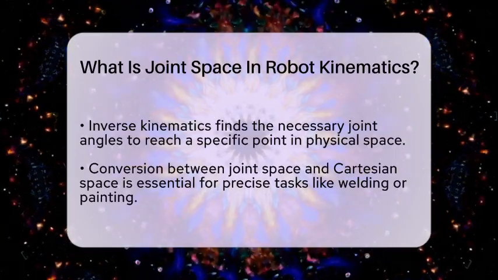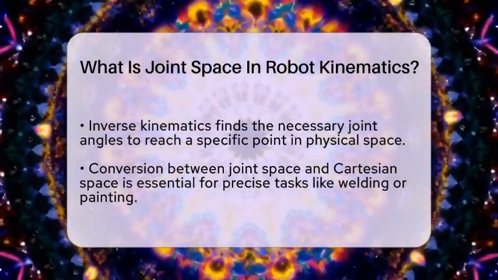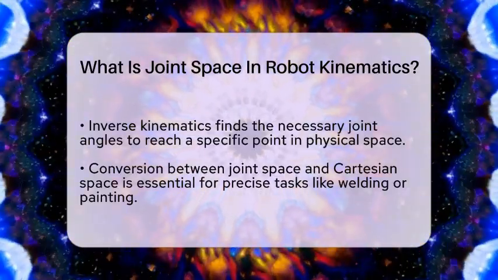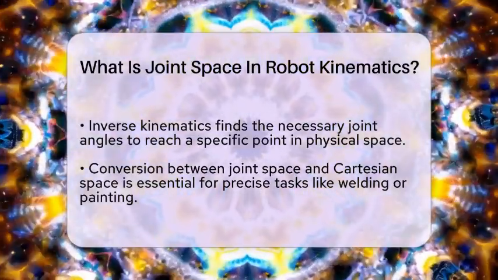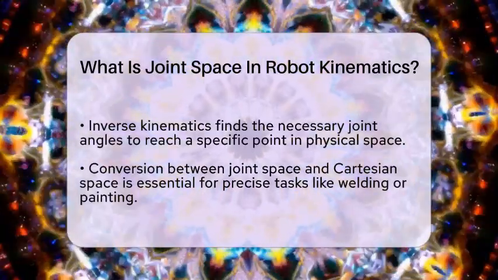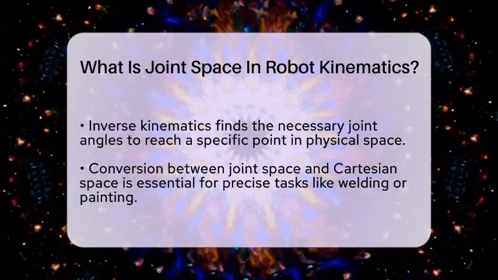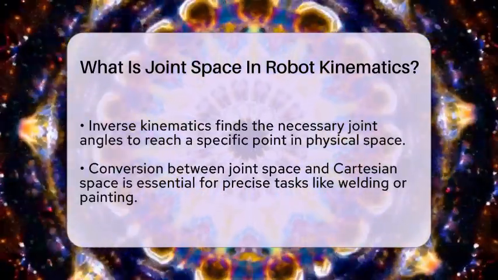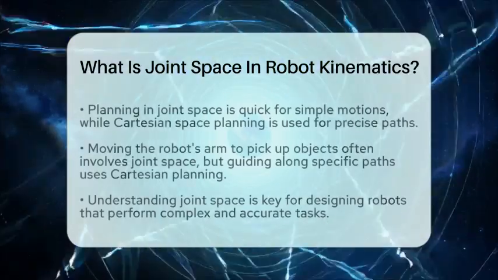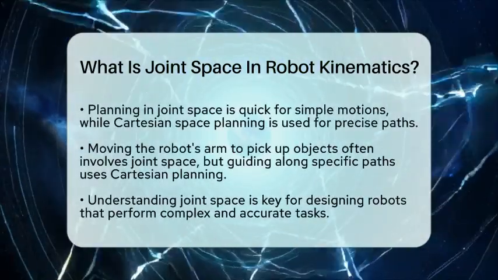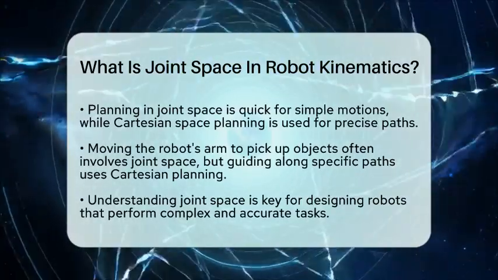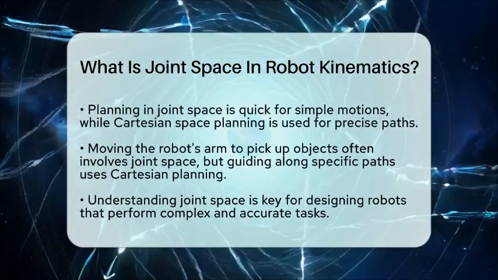This conversion is essential for tasks like welding, painting, or assembly, where precise movement along a straight line or specific path is needed. When planning a robot's movement, you can choose to work directly in joint space for quick, simple motions, or in Cartesian space for precise, controlled paths. For example, moving a robot's arm to pick up an object might be done in joint space, but guiding the end effector along a straight line requires planning in Cartesian space, and then translating that into joint movements.